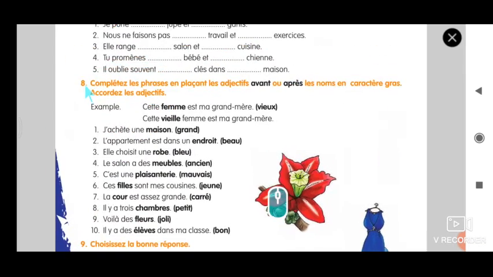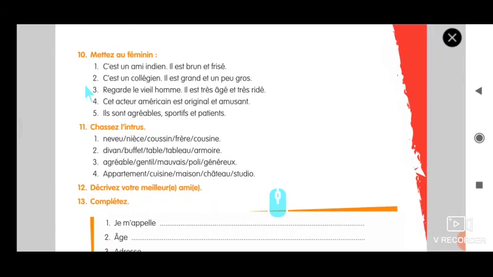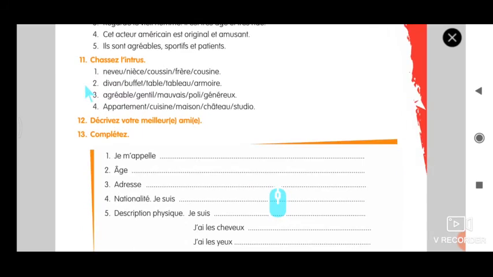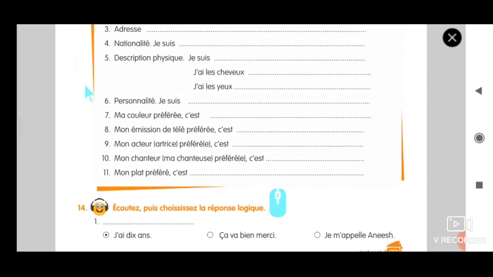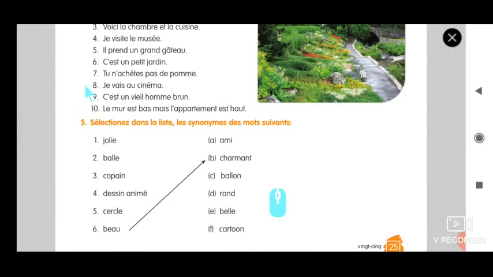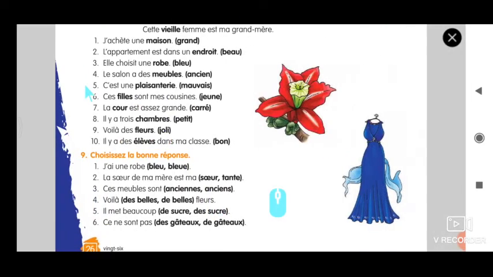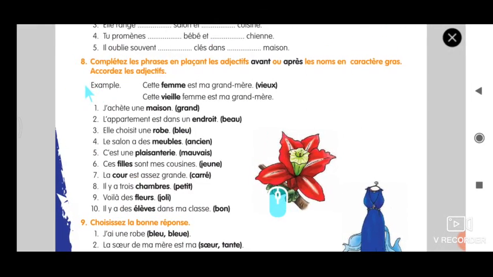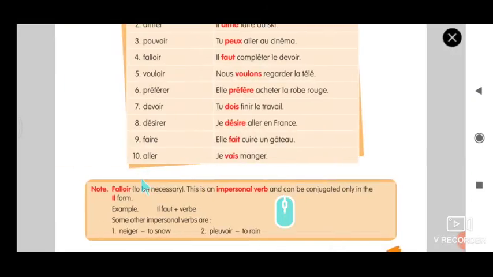So today's online test is exercise number 6 and your homework is exercise number 10 and 11. Last week also I told you to try this, so anyway try it on your own and complete it. Next class please do not forget to revise this position des adjectifs. Without that we cannot complete this exercise. So the last two exercises of this lesson will be seen in the next class.